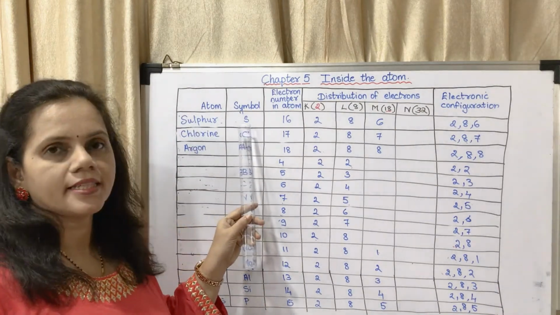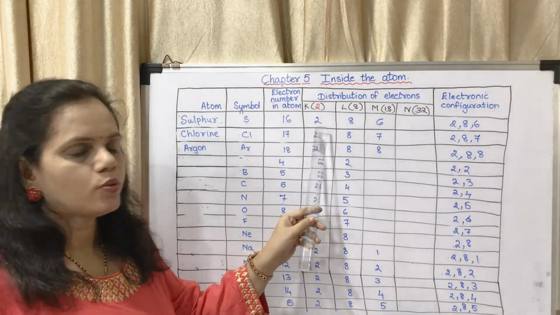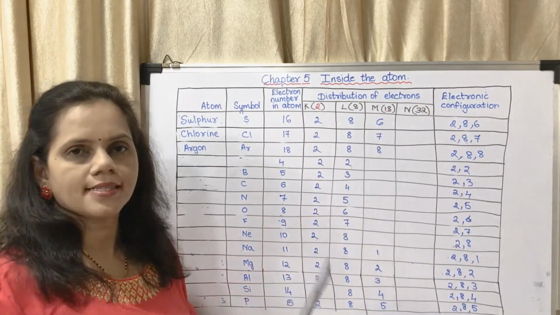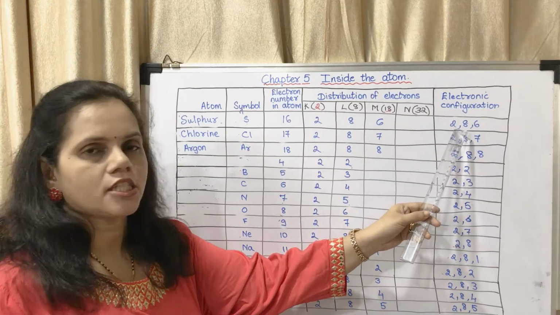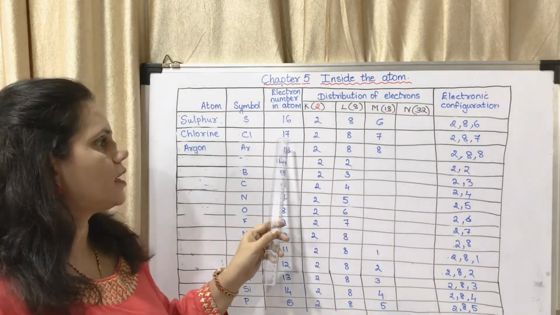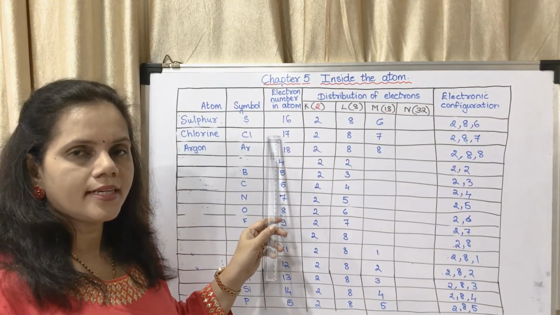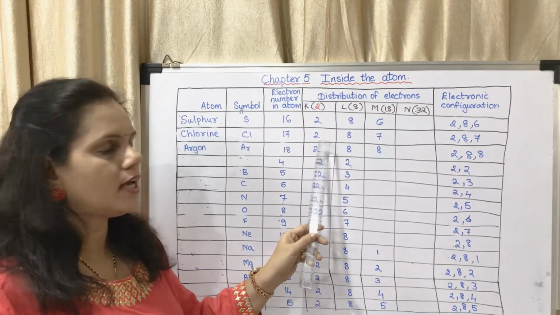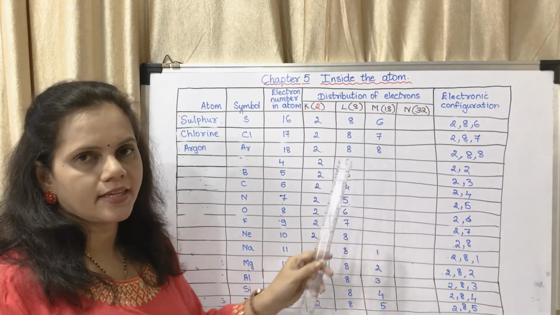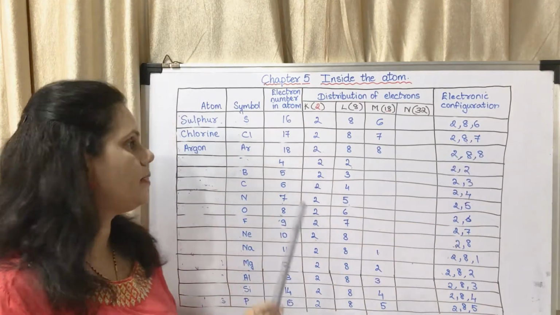Sulfur, symbol is S. The electron number is 16. First shell has 2, next shell has 8 and M shell has 6. So the electronic configuration is 2, 8, 6. Chlorine, Cl. The atomic number is 17. It has 17 electrons, 2 in the first shell, 8 in the second shell and 7 in the third shell. So the electronic configuration is 2, 8, 7.